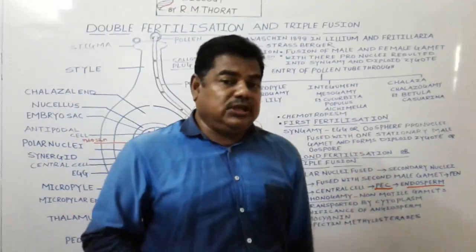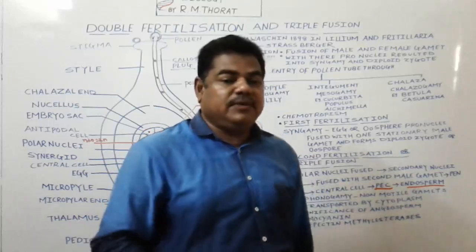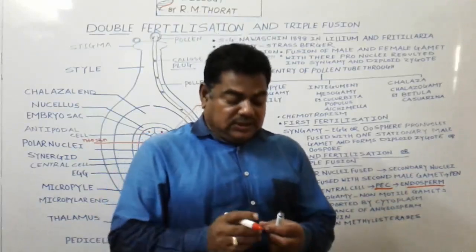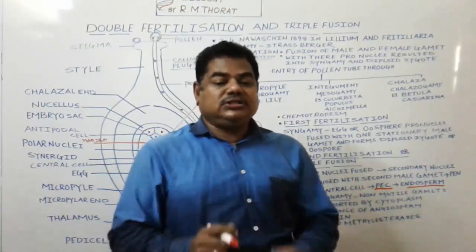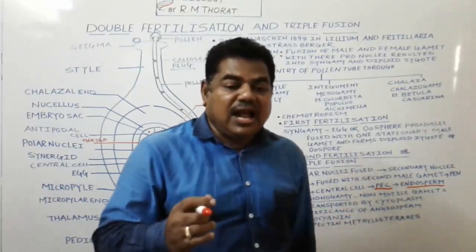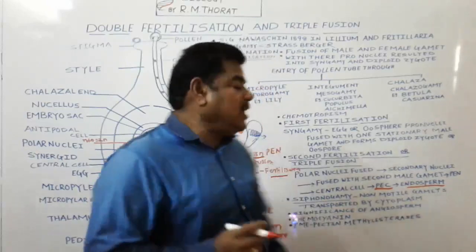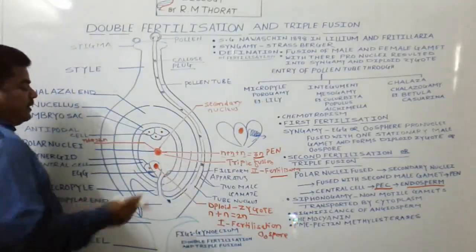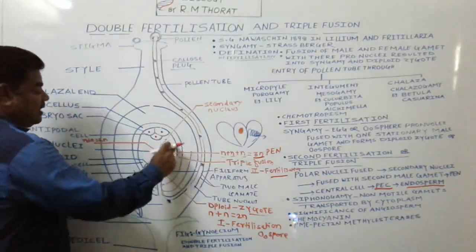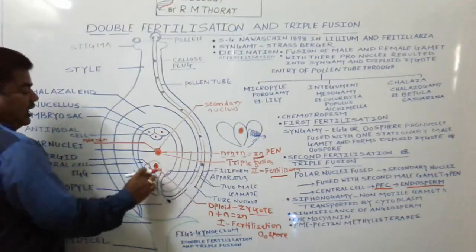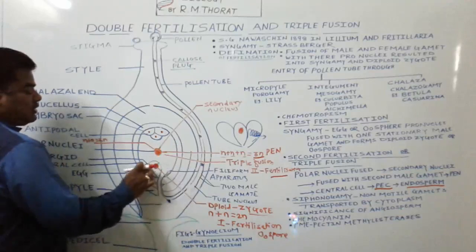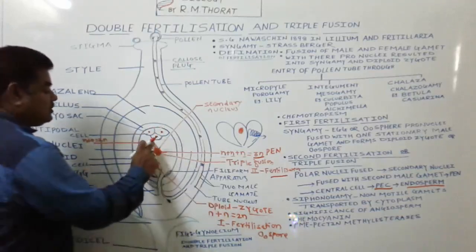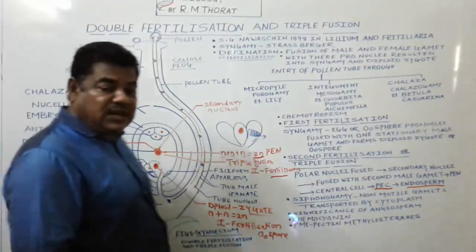Now the next question generally asked in the NEET exam. The first question was asked in 2014. The second question, see here: how many cells remain functional after fertilization in the embryo sac? This one bigger cell, the central cell, remains functional, and this egg remains functional. Both synergids dissolve. The antipodal cells also get dissolved after fertilization. Means this bigger cell and the egg cell remain functional.